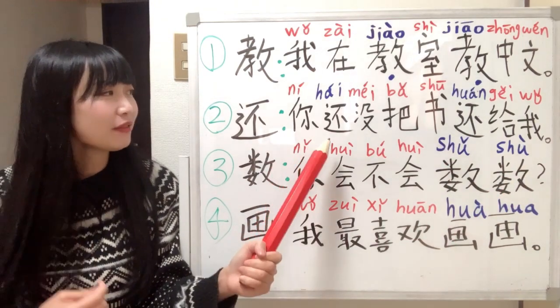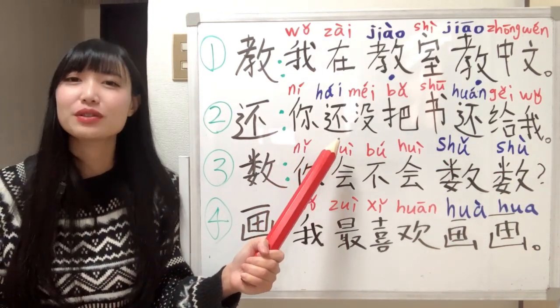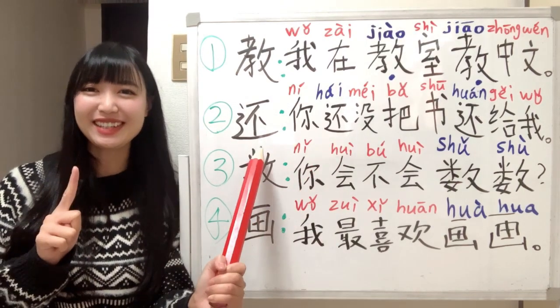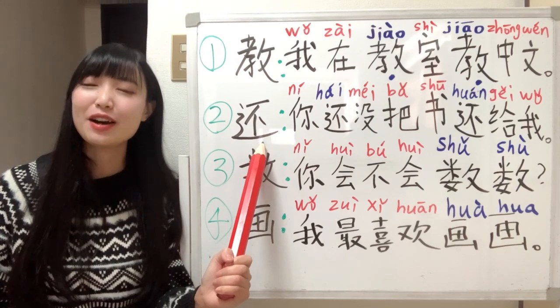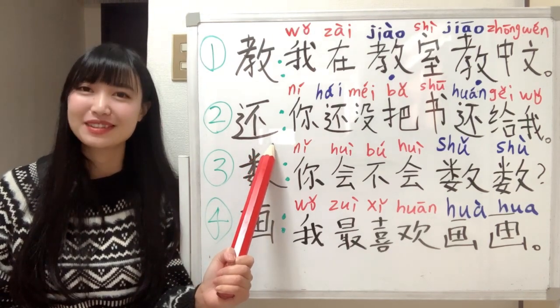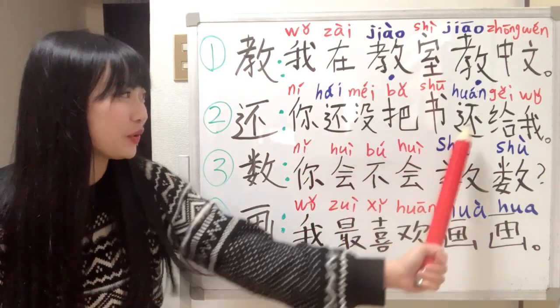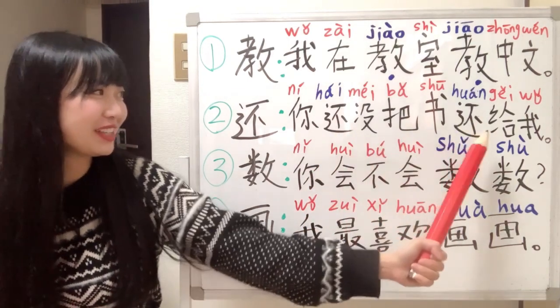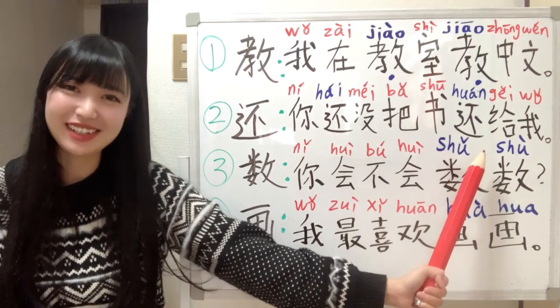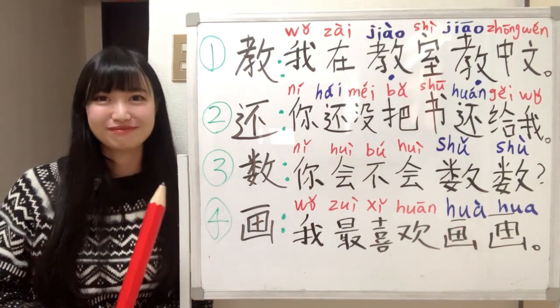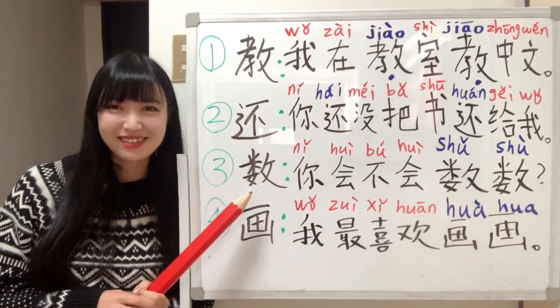So you haven't returned the book to me. 你还没把书还给我. So this is a verb and also an adverb. It depends on the position, here or here, and also the meanings.